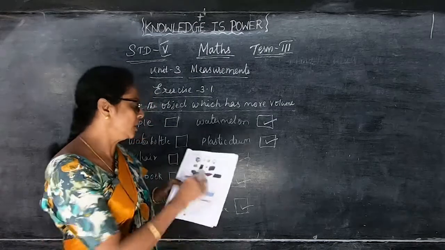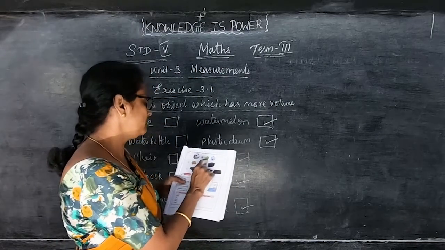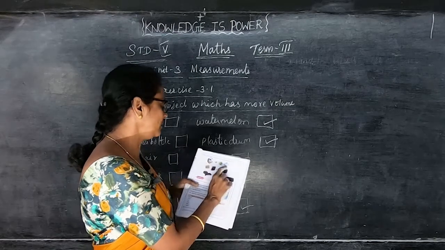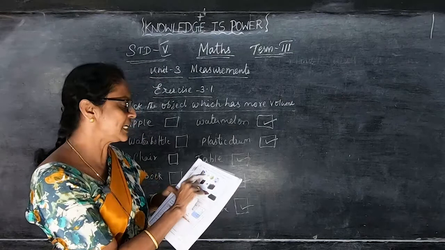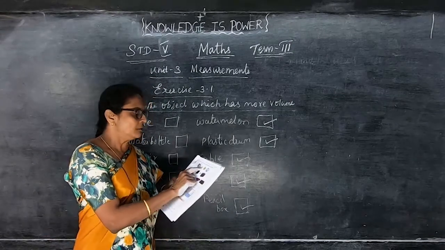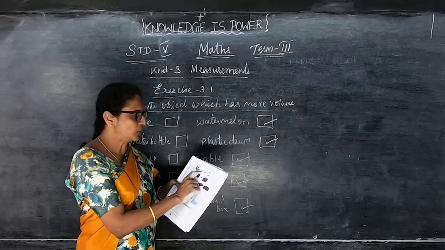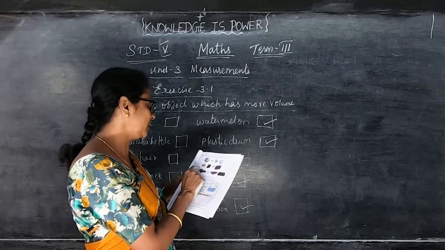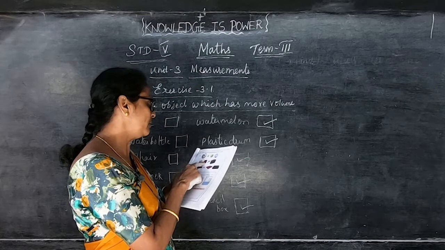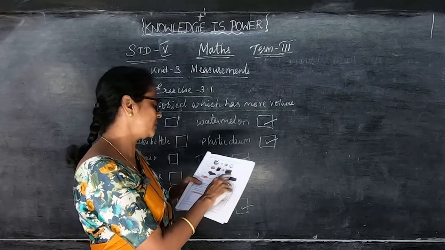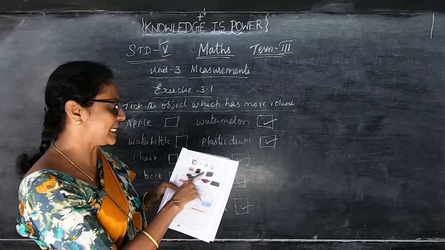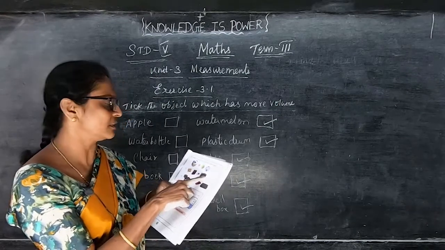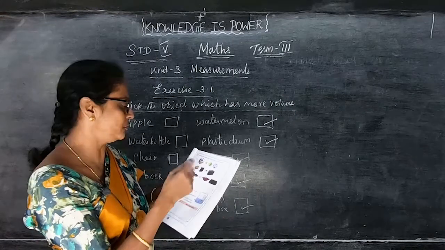Here they are given a football, a tennis ball, a plastic ball and a volleyball. So which one is according to the volume? The small one, this yellow color, and green and blue, and this one. Okay. Then they are given the sweet box, a diary, an eraser and a suitcase. So you can arrange it: first the eraser, then the sweet box, then this diary, and the suitcase, from the smaller object to the bigger object.